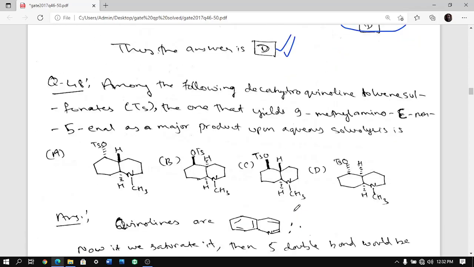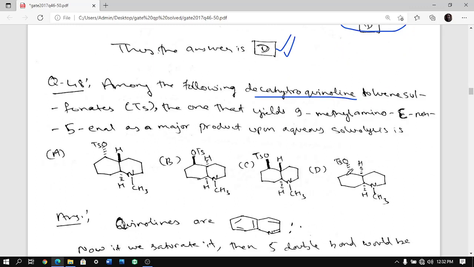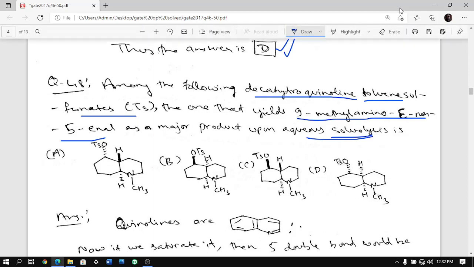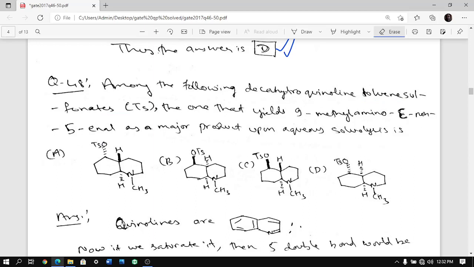Moving on to the next question. Among the following decahydroquinoline toluene sulfonates, the one that yields 9-methyl-amino E nonenal as a major product under aqueous solvolysis. Aqueous solvolysis basically means hydrolysis. You are putting H3O plus and you are hydrolyzing it, adding water. So when such a question comes, it's best to first draw the product so that you start getting some idea.